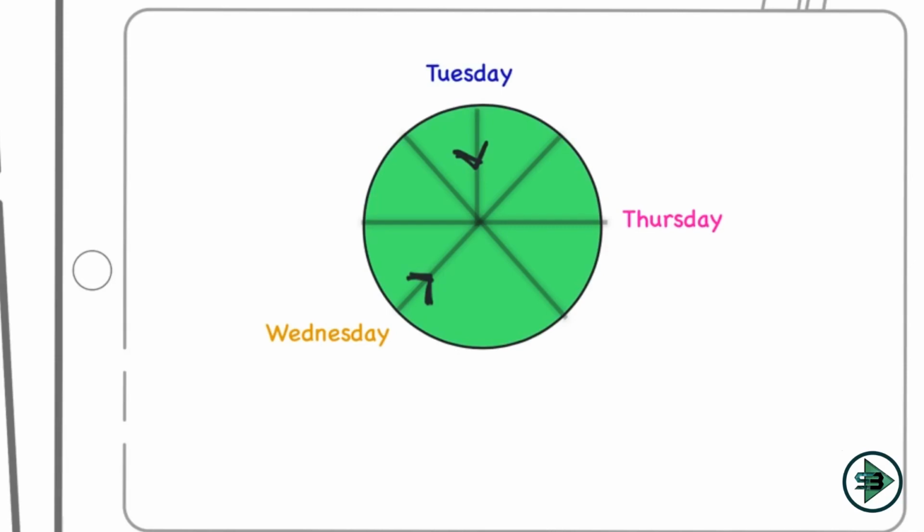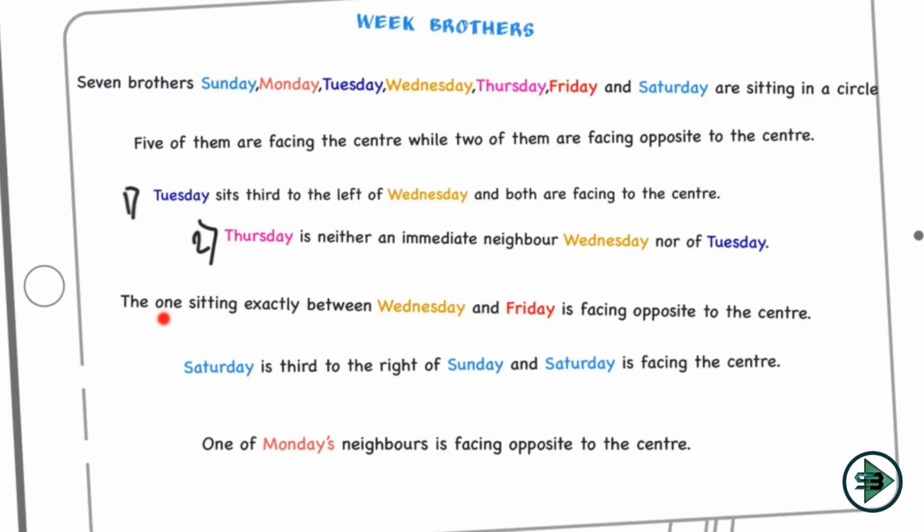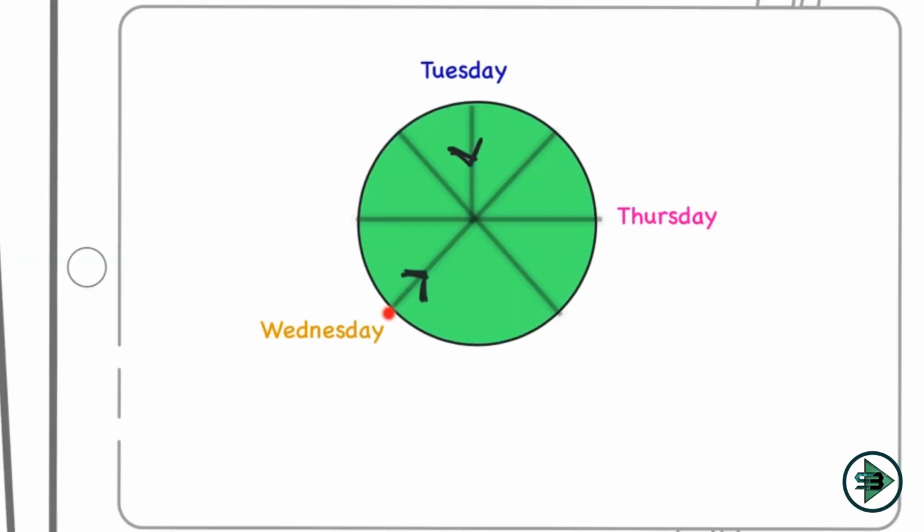Now let's see what else can be done. Then third is saying there is exactly the one sitting between Wednesday and Friday is facing opposite to the center. Wednesday and Friday. Now this cannot be my link, right? Because I know Wednesday is here. Okay, can it be? Yes, it can be. Now let's see. See, one sitting between Wednesday and Friday. So this is Wednesday and Thursday, right? So this cannot be here.